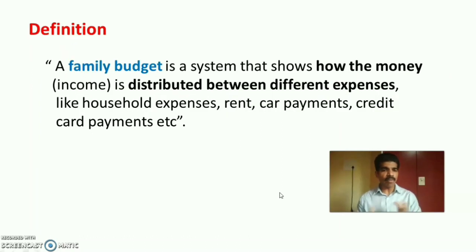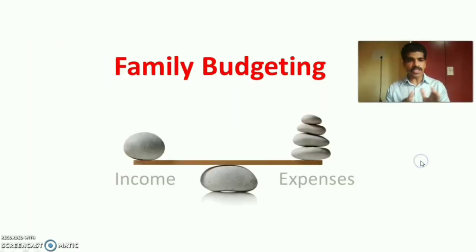In another definition, family budget is a system that shows how the money, that is the income, is distributed between different expenses like household expenses, rent, car payments, credit card payments, etc. So it is a system which shows how the income of the family members can be distributed between the different expenses of the family for the month. In short, family budgeting should be a balance between the income and the expenses of the family for a month.